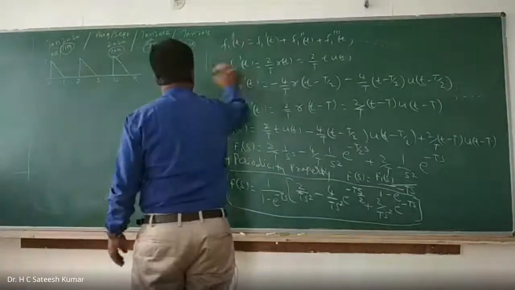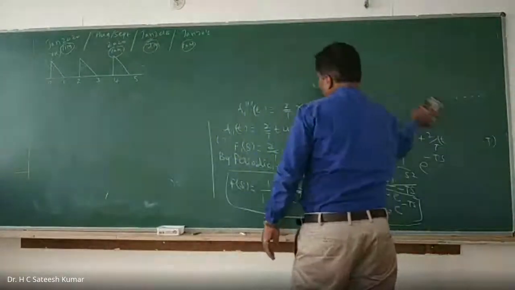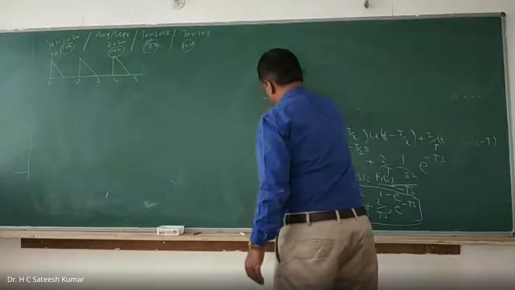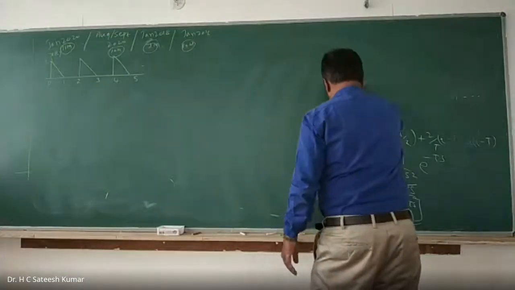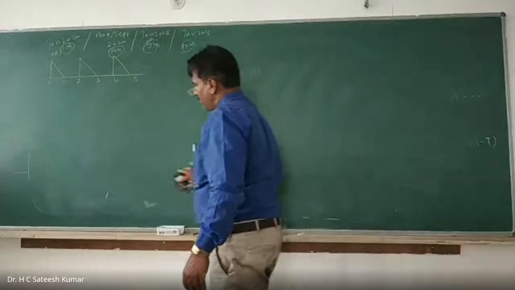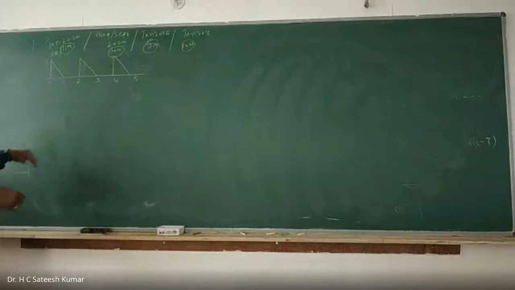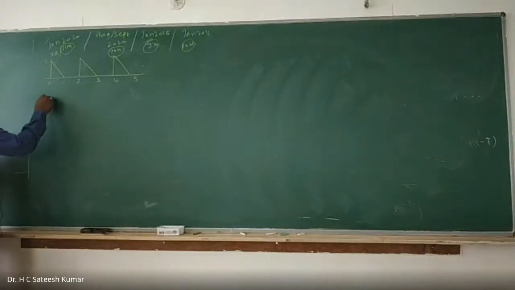How will you do this problem? So let us call this one as x of t. X of t is nothing but equal to what? You call it as x1 of t. Let x1 of t be equal to only.